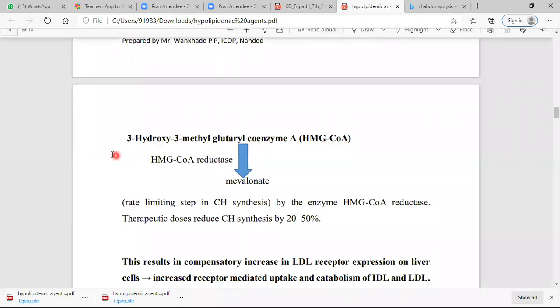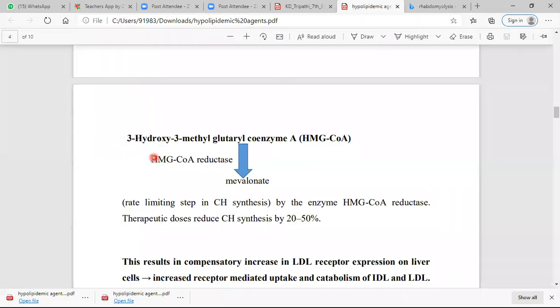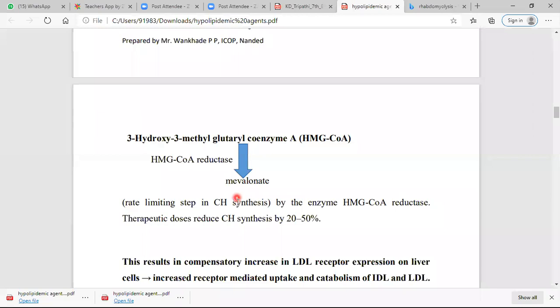Now the drug inhibits this enzyme and inhibits the conversion of HMG coenzyme A into mevalonate, which is the rate limiting step in cholesterol synthesis. Rate limiting step means it is a very important step in cholesterol synthesis, and if you inhibit this enzyme, mevalonate cannot be synthesized. So cholesterol synthesis is inhibited.